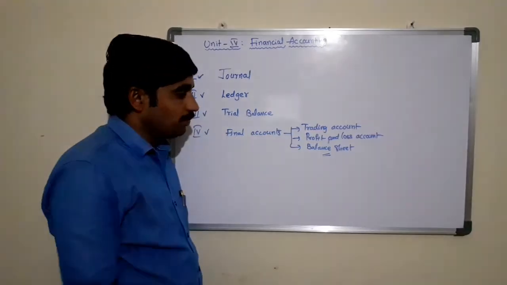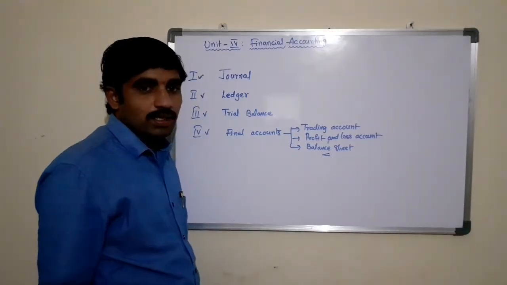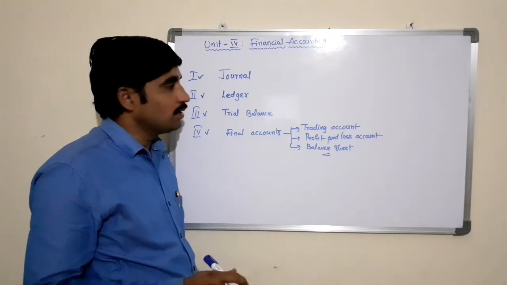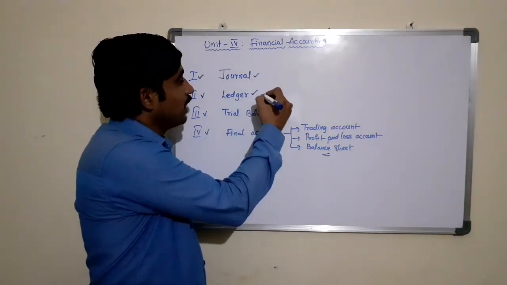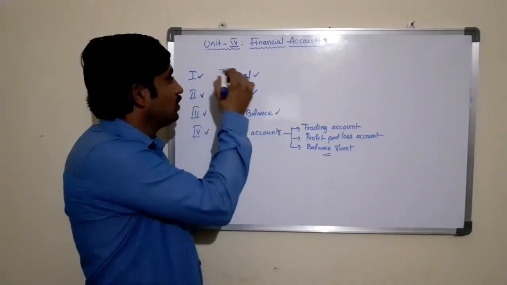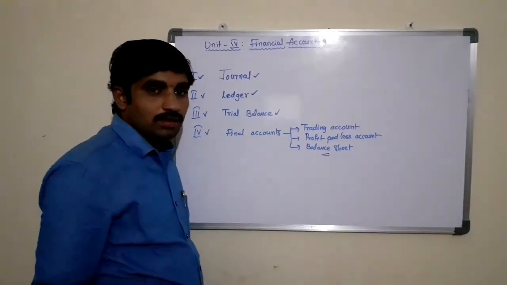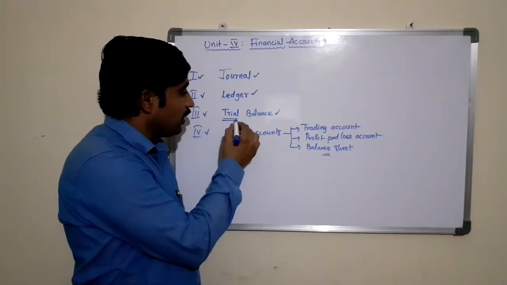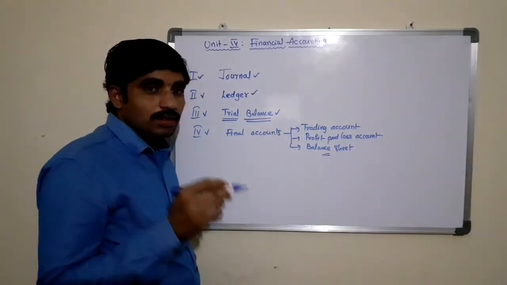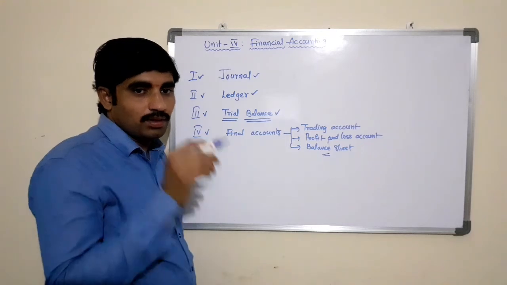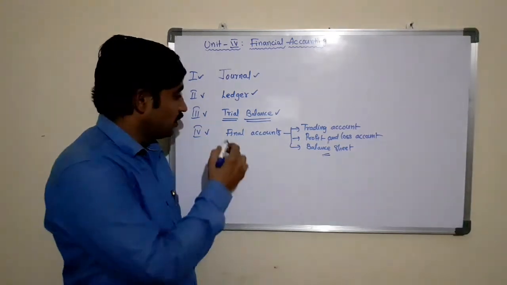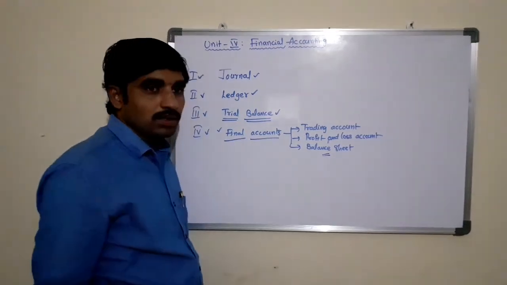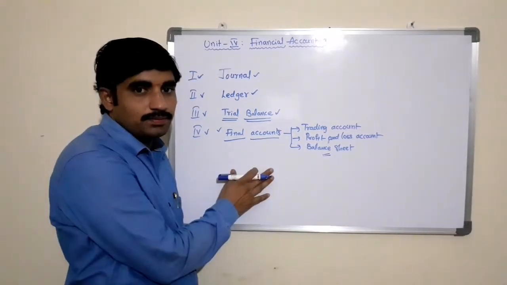If any business wants to prepare the position statement, that is the balance sheet, which shows all the assets and liabilities in one statement, you must take utmost care while preparing the journal, ledger and the trial balance. Finally, after testing the accuracy of the books of the business using the trial balance, only then can we start the final stage of the accounting cycle, that is final accounts.